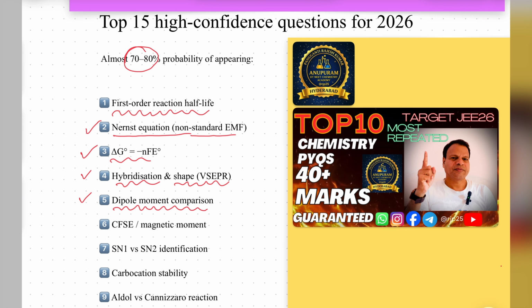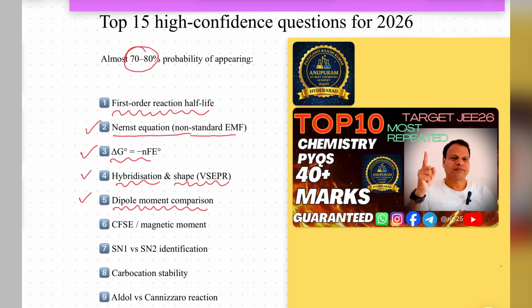Dipole moment is related to organic chemistry and also inorganic chemistry. It comes under stereochemistry, dipole moment, stereoisomerism, cis trans isomerism, and chemical bonding, and generally in inorganic chemistry also they are going to ask you what the dipole moment is. Based on this dipole moment, there are so many comparisons, such as stability and reactivity. Sometimes they are asking to calculate the dipole moment also. So dipole moment is very important.